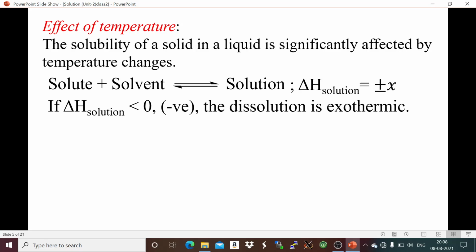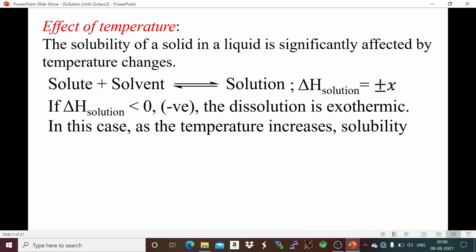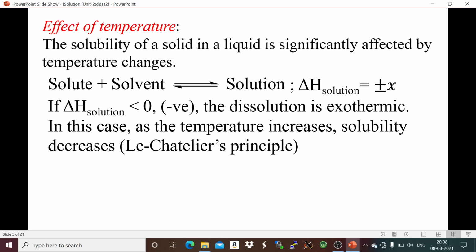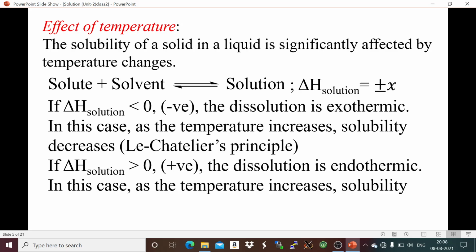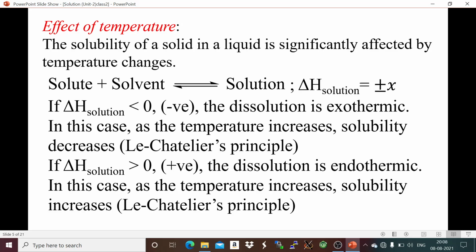So as there is a dynamic equilibrium, we can apply Le Chatelier's principle, according to which increase in temperature decreases the solubility. And if the reaction is endothermic, just reverse. So if the reaction is endothermic, delta H positive, then increase in temperature, solubility increases. So this is according to Le Chatelier's principle.